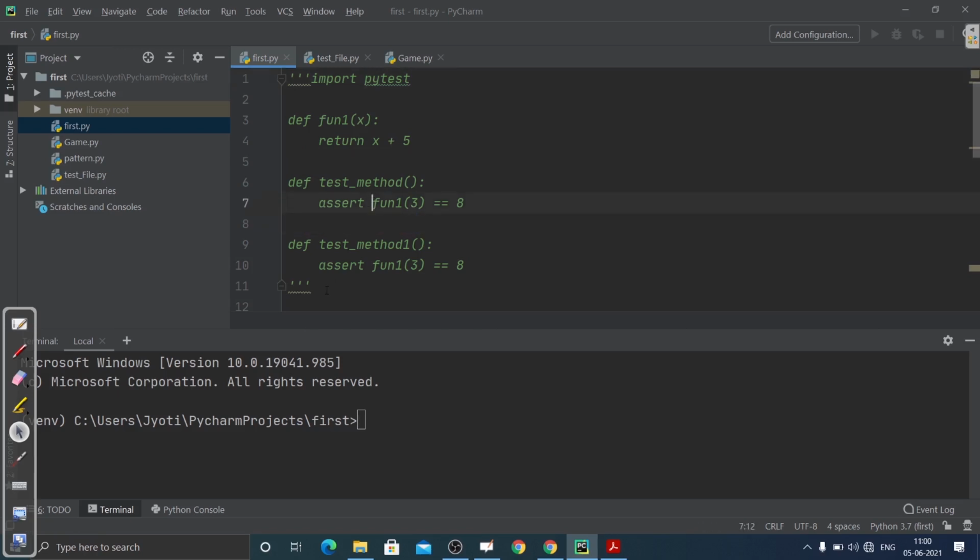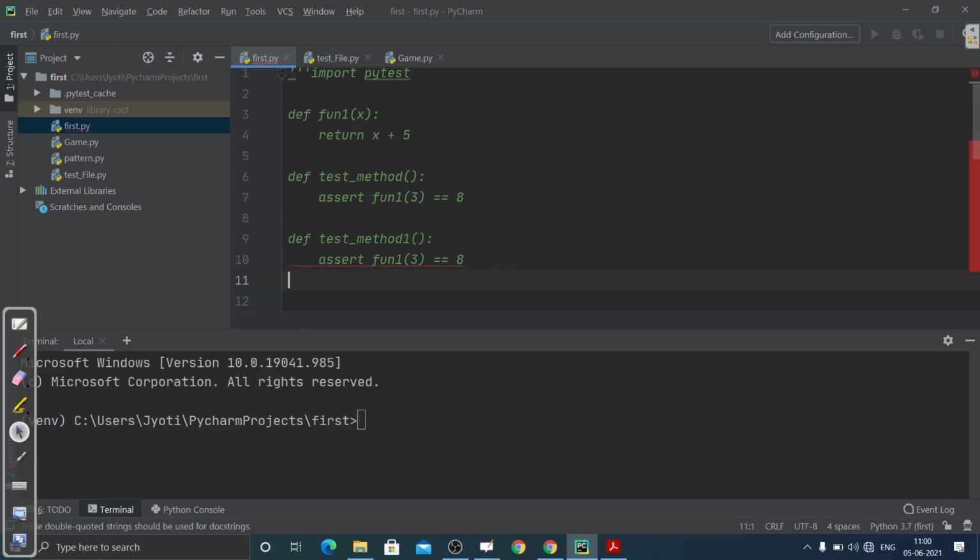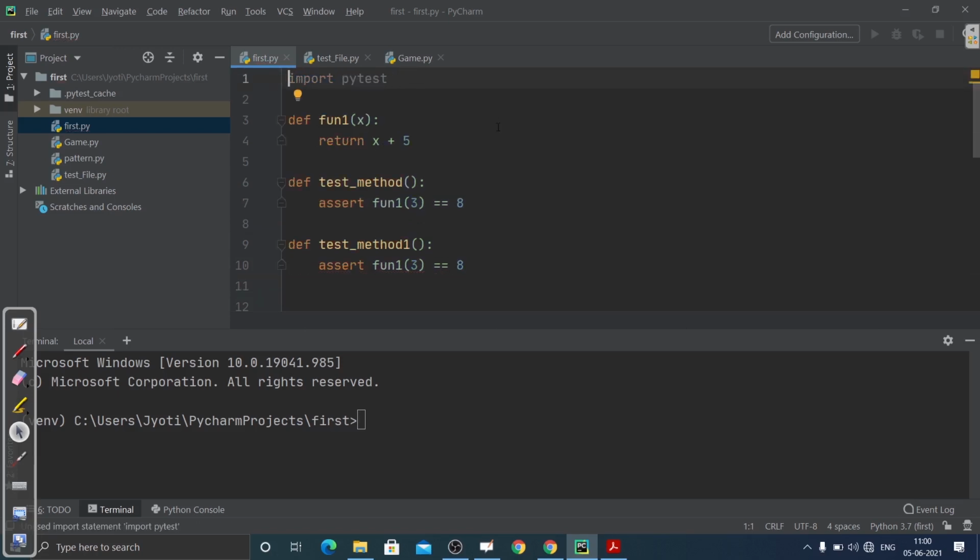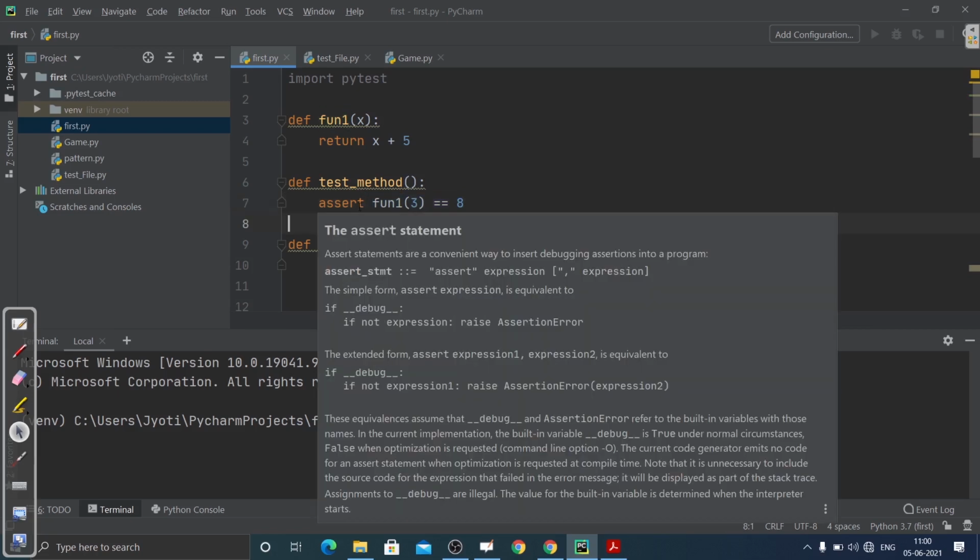Now what I'm doing, I'm defining some test methods. So I will show you what I'm doing. I'm defining a test method, and inside this I'm checking for assert. What will this assert do? It will show you an assertion error when this function is not correct, or it is not satisfying, it is not true. So in that case we will have an assertion error.